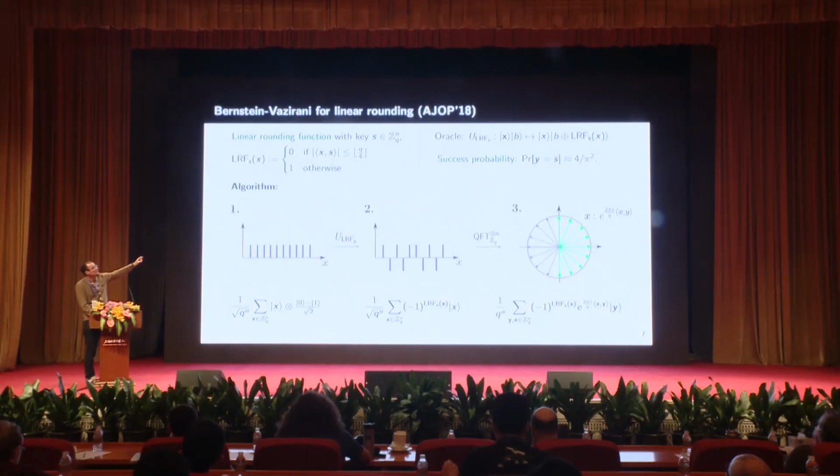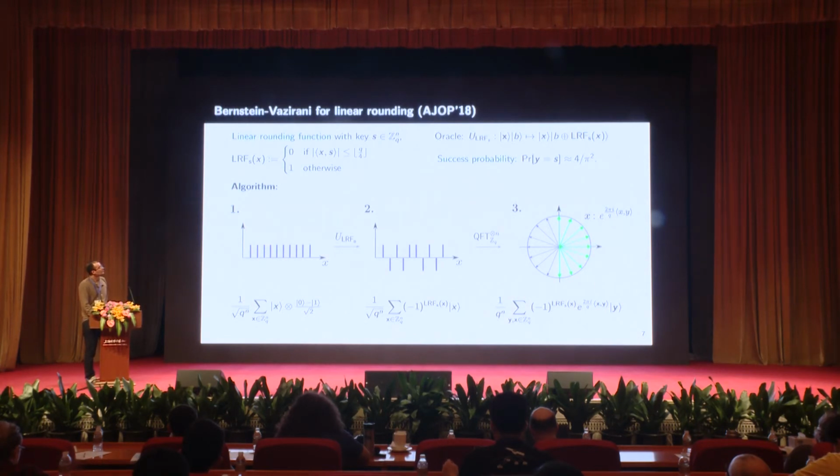And as you might remember, the sum of all the roots of unity adds up to 0. But now we're actually not adding all of them up. We're adding half of them up twice. And this actually doesn't give 0. It gives a constant number. And it turns out the success probability of measuring the secret key is actually a constant factor. Okay? It turns out that the probability of measuring the secret key that our rounding function is using is actually 4 over pi squared. Okay?